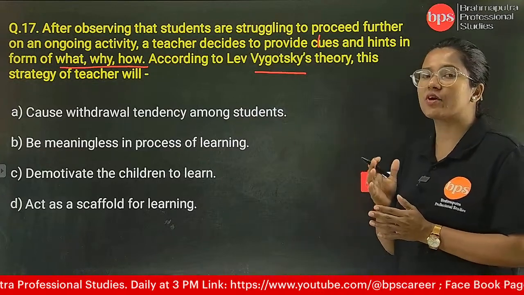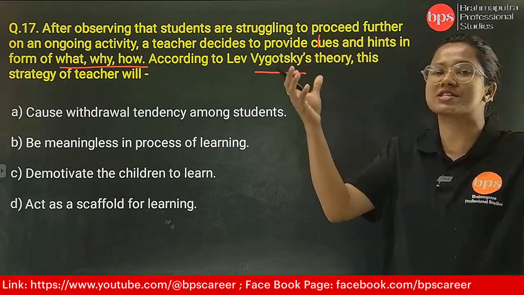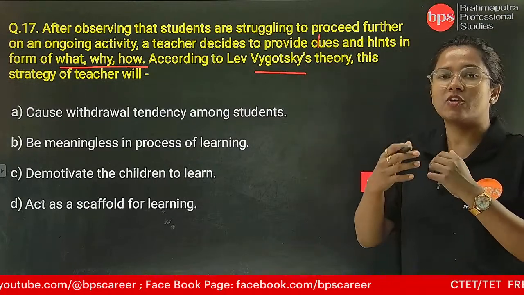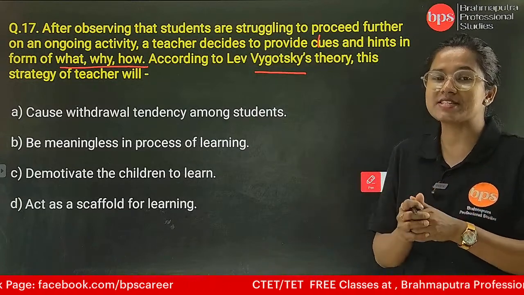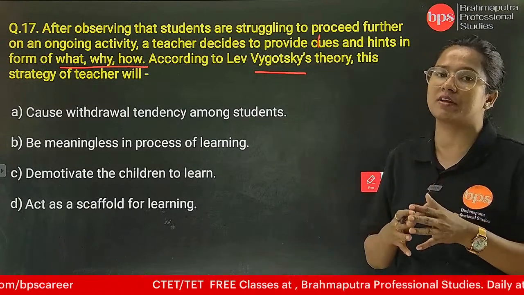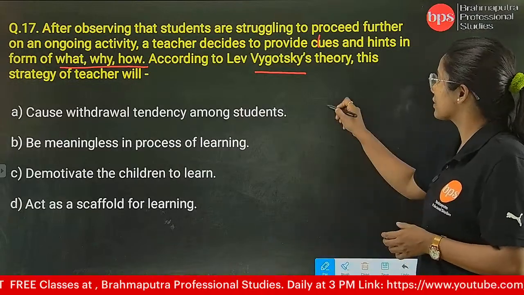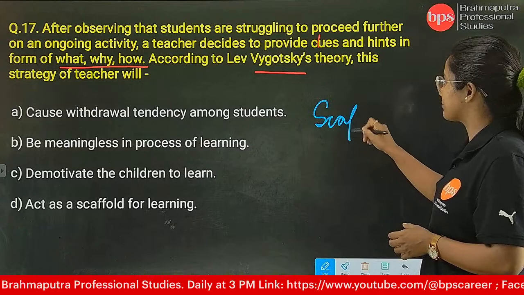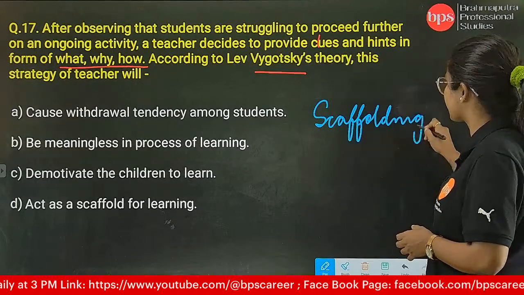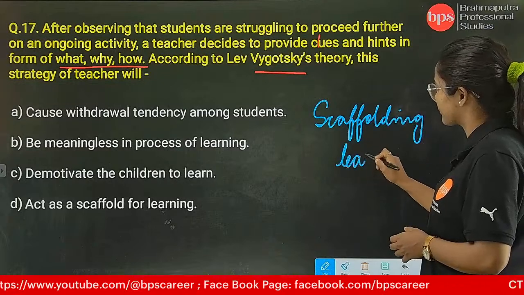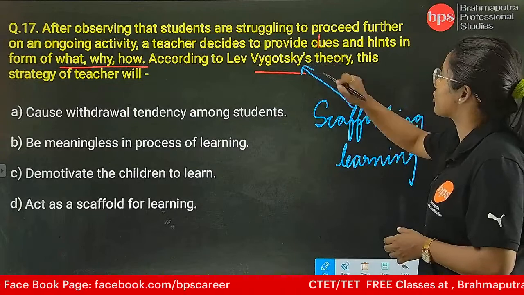So that is one of the processes where the student is getting outside external help in order to crack the answer or give the answer. So that is a process of scaffolding of learning. Okay, so that is the process of scaffold learning, and this approach was given by Vygotsky.